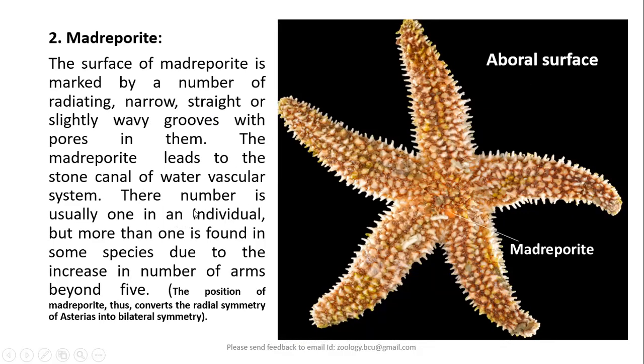Usually, with regard to the number of madreporite, each individual will have only one madreporite, but in some species of animals, due to the increased number of arms, you may find more than one madreporite. And here, I like to mention that the position of madreporite thus converts the radial symmetry of Asterias into bilateral symmetry, because only in one plane with regard to the position of madreporite will we be able to get two equal halves of the animal.